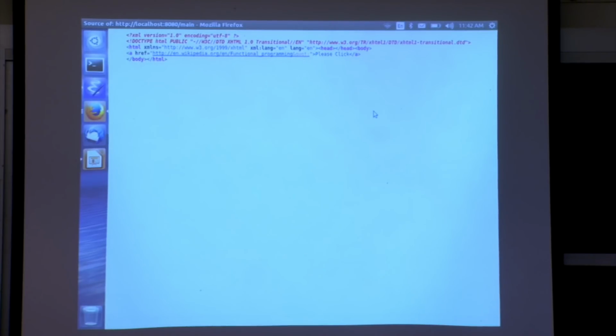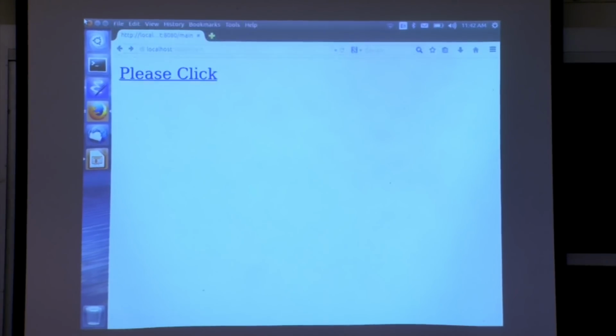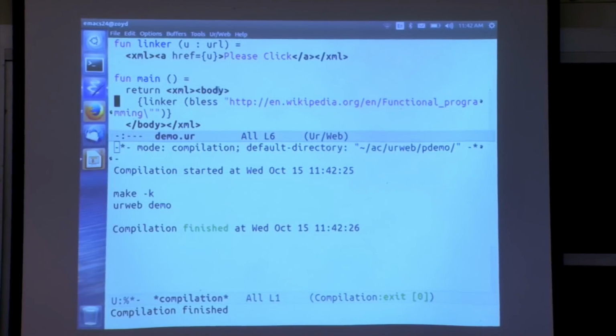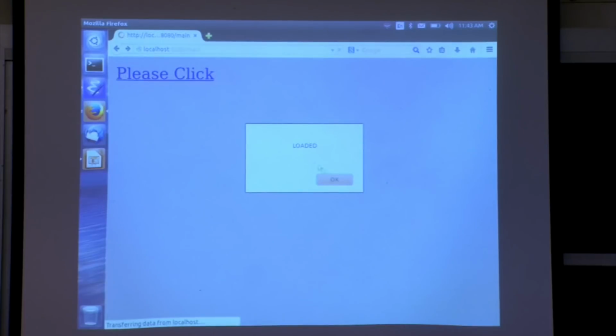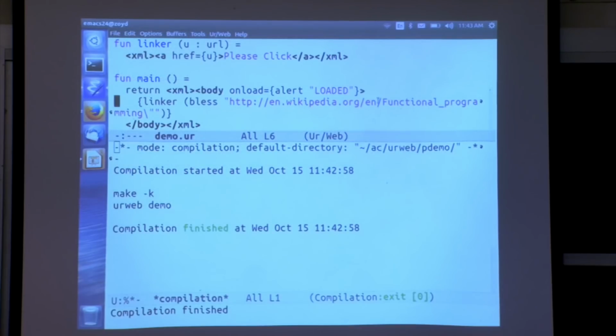But can you still use, so JavaScript allows you to say body onload and then specify inline JavaScript there. Is that something that Ur/Web allows? Yes and no. So we can put body onload, and instead of JavaScript, we put some Ur/Web code that does something. Noted. So it would be a disaster to interpret JavaScript code in string form as a program there, but we can put code of the same programming language we're working with already, escaped in with these curly braces, and then it automatically gets compiled to JavaScript to run on the client.